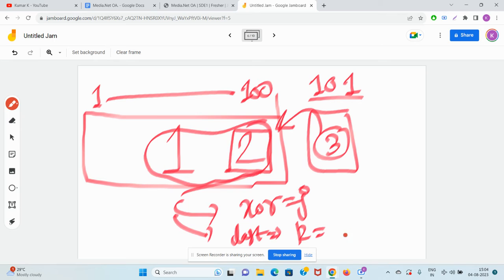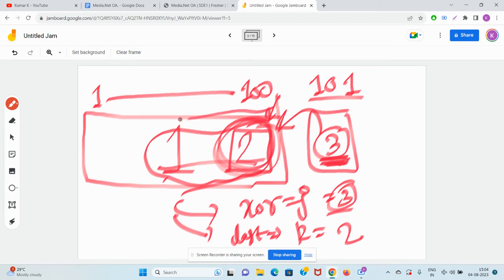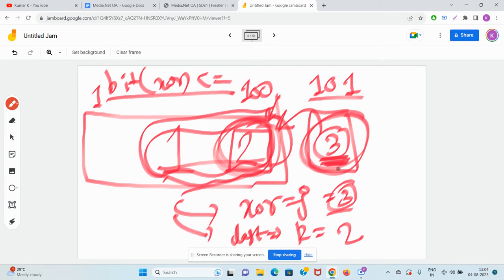K is 2 in this case, and XOR is 1 XOR 2 XOR 3. Okay, so you need to keep track of the XOR and the last element, because the last element will help you know if you can join it with 3, and the XOR of all these elements. Then you will be able to check in one go whether the bit count of this XOR is less than or equal to the bit count of the current number or not. So keeping track of the XOR and the last number is very important.